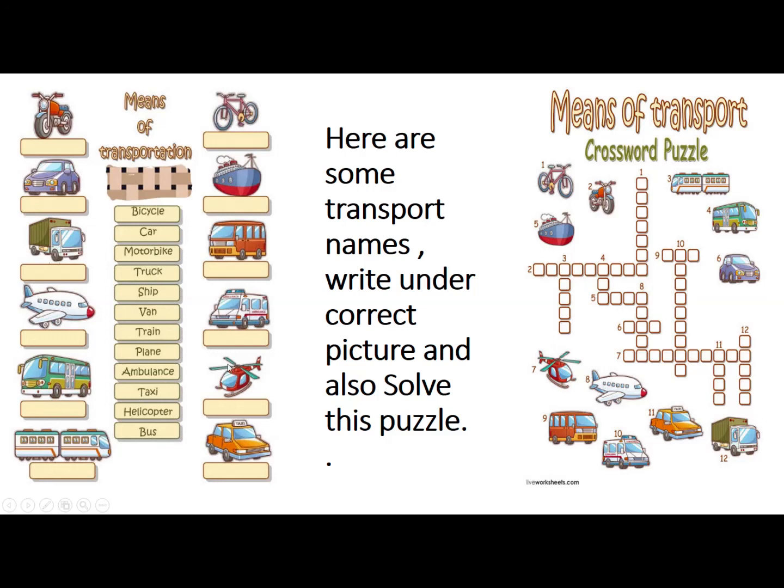Now you will tell which means of transport this is. Which picture is this? Find out its name from here. And which picture is this? It's a bicycle. What is this? This is a ship. This is an ambulance. It's a helicopter. This is a truck. It's a motorbike.